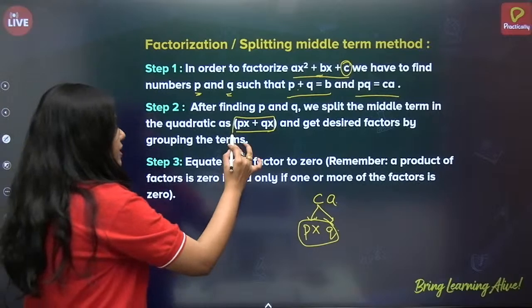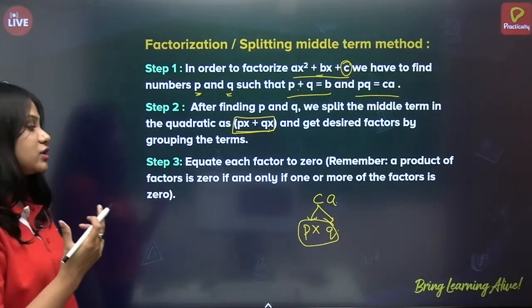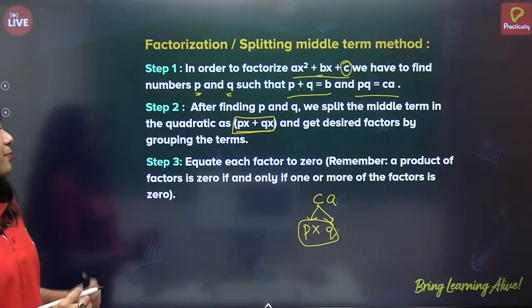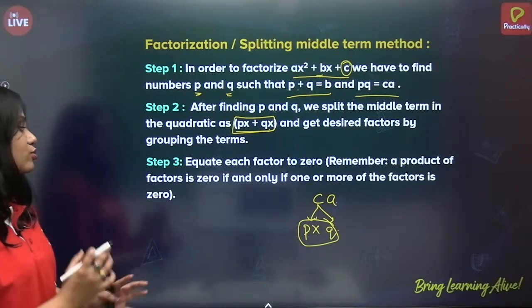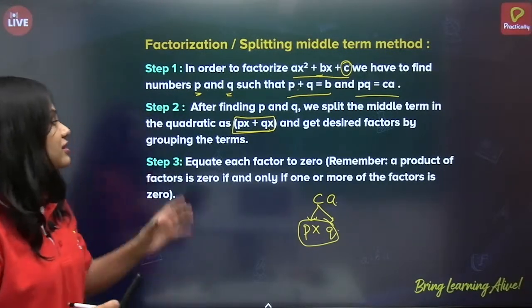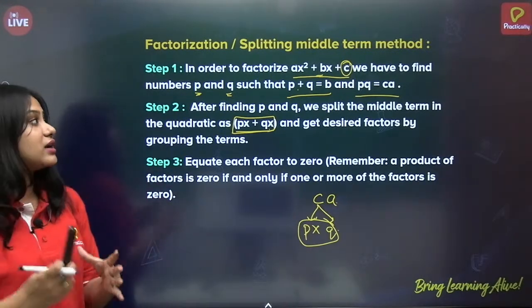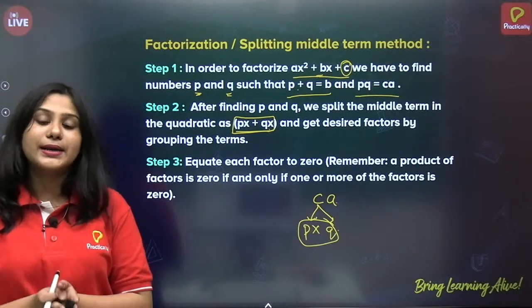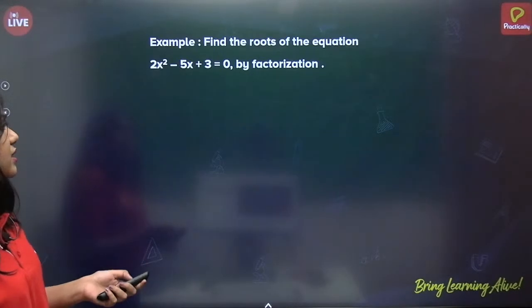Okay, now px plus qx is the next step. Next, equate each factor to 0. Remember, a product of factors is 0 if and only if one or more of the factors is 0. Correct? So, these are the three steps to follow one by one in the factorization method or splitting middle term method. Okay? So, let us see an example. Okay?